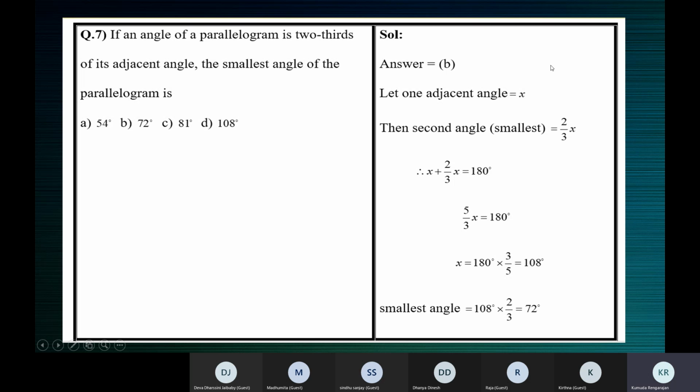If I ask you to take half of something, it's a smaller share. Half is less than 1. Two-thirds of x will be smaller than x. If you're not sure, you can just find the angles. After finding x, you find the other angle 2/3x. You see that this is the smallest angle, 108, 72. 72 is small. So the smallest angle of the parallelogram is 72.